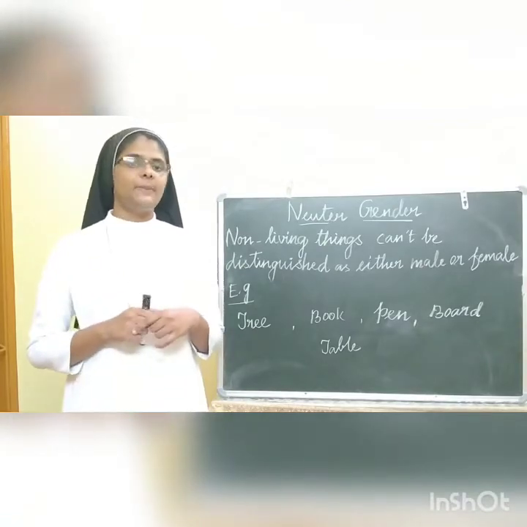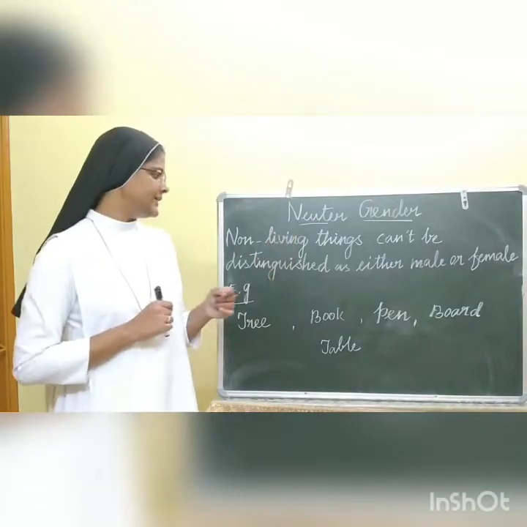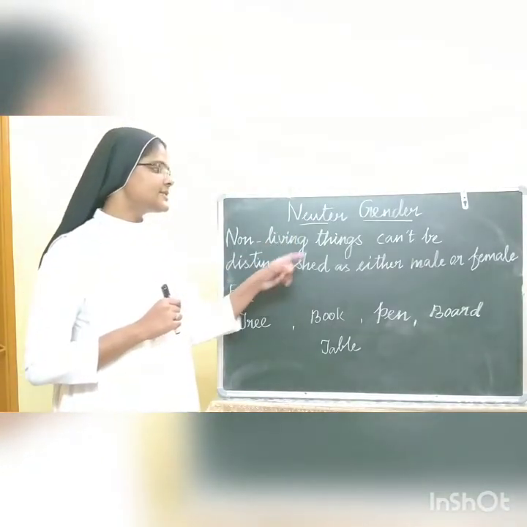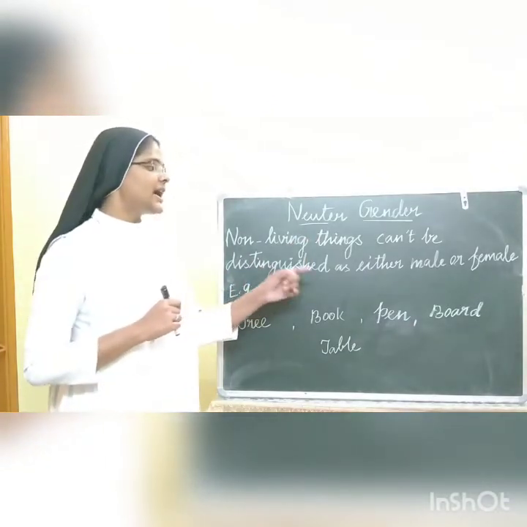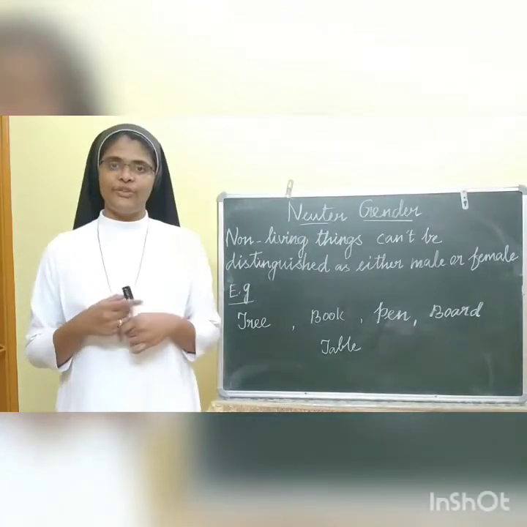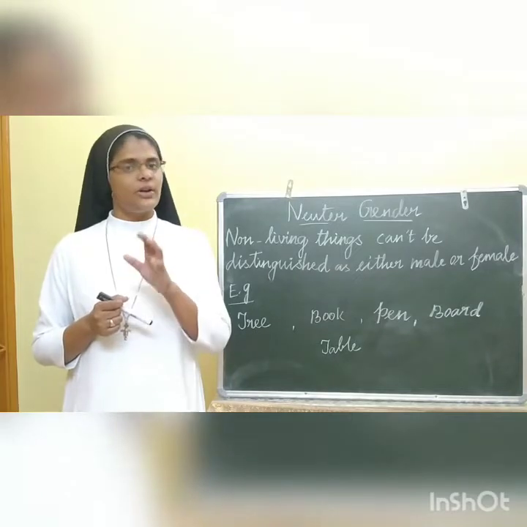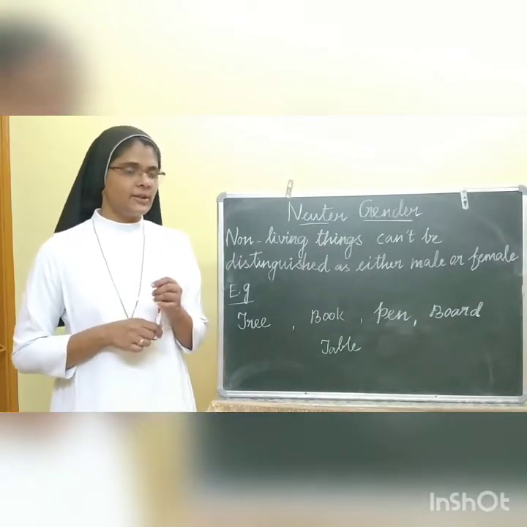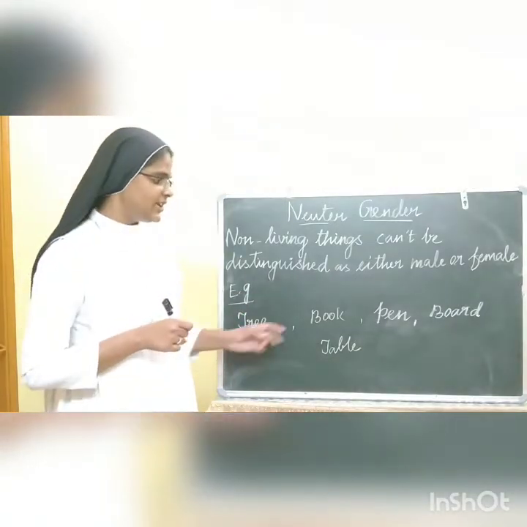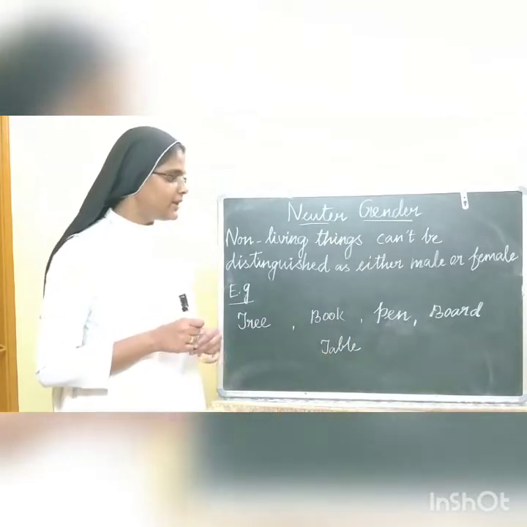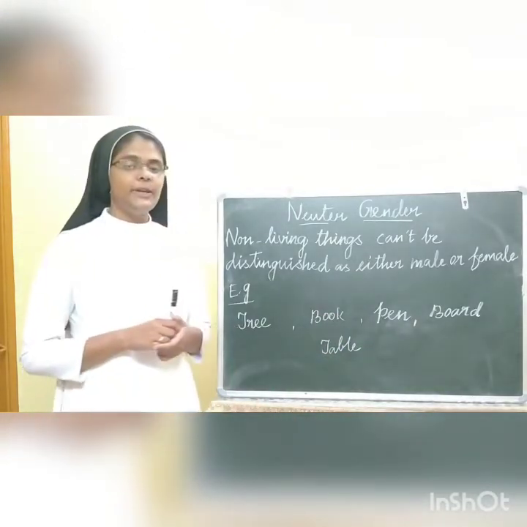Now let us see about neuter gender. Non-living things cannot be distinguished as either male or female. Neuter genders are called the non-living things. For example, tree, book, pen, board, table.